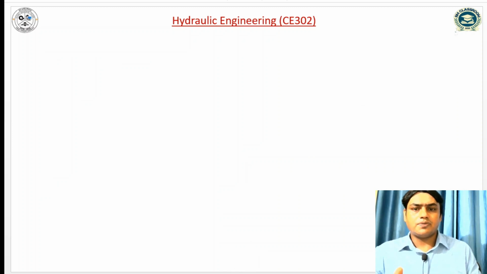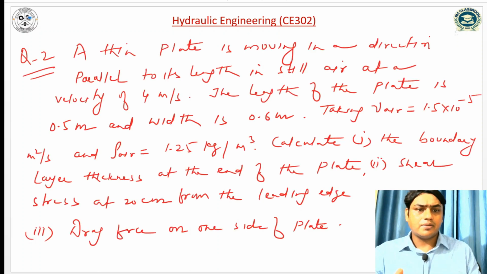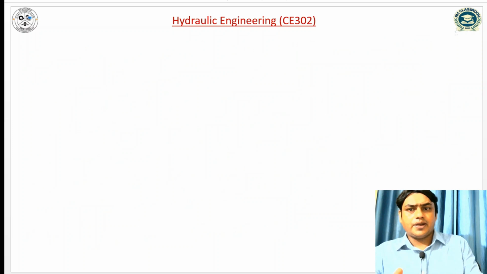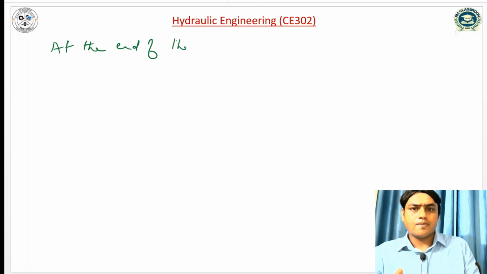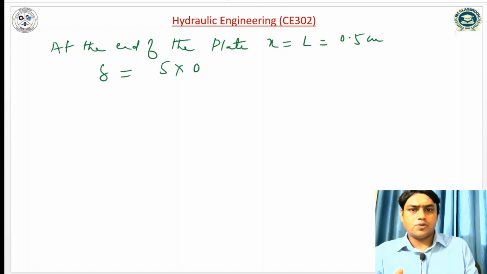We have to compute the boundary layer thickness at the end of the plate, where x is equal to L is equal to 0.5 meter. So delta is equal to 5 into 0.5 divided by square root of 1.33 into 10 to the power 5.